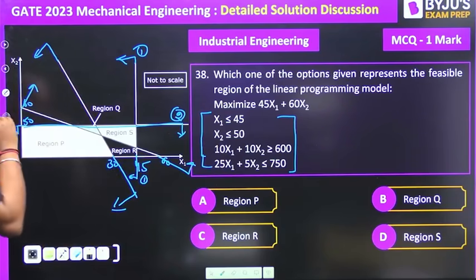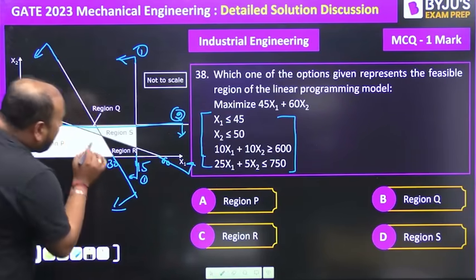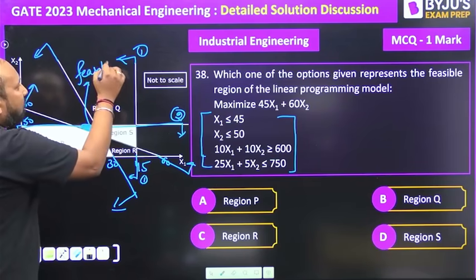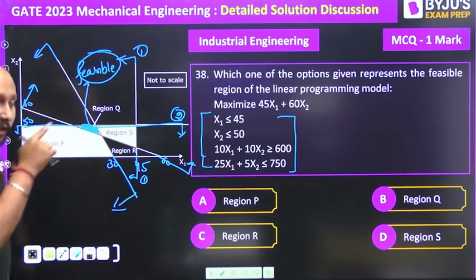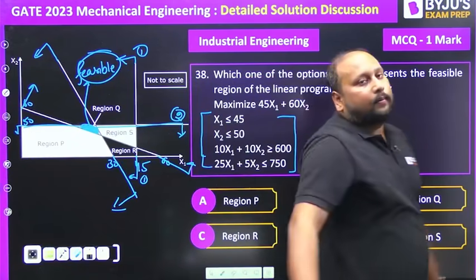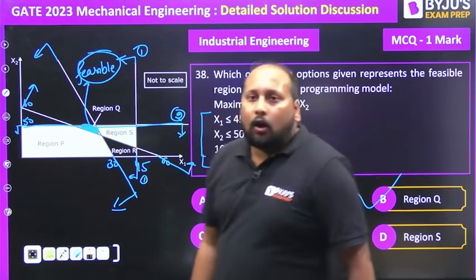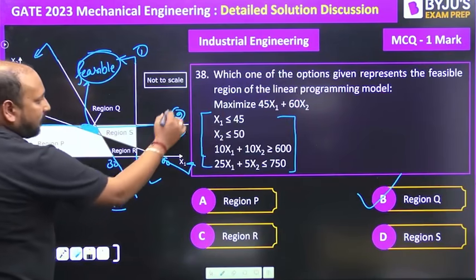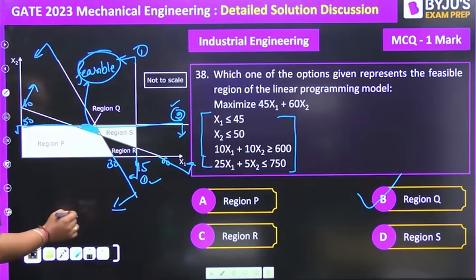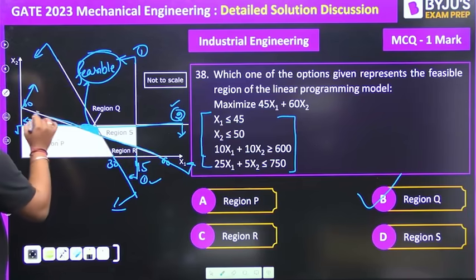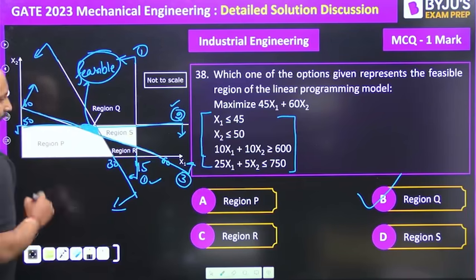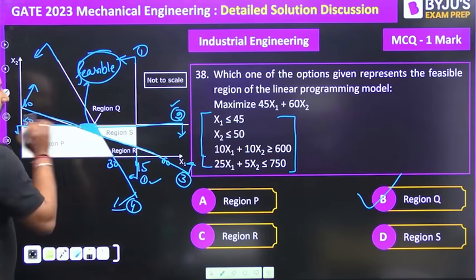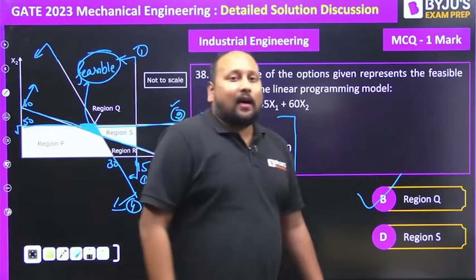Constraint number 3. So if we try to visualize, I am getting this particular region as my feasible region, which is region number Q. Looking at all the constraints I have plotted: x1 at 45 is constraint number 1, the horizontal line is constraint number 2, the line through 60 and 60 is constraint number 3, and constraint number 4 is this one. This area is my common feasible region. So the final answer is region number Q.